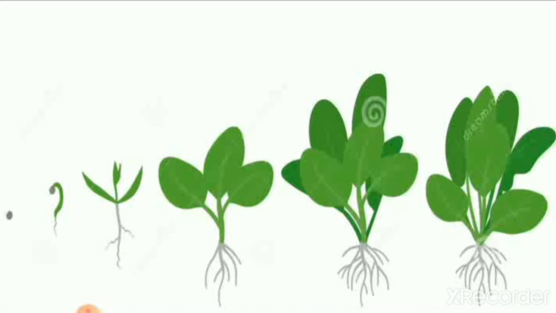You can see here the growth of spinach. It grows like cabbage because cabbage and spinach are leaves of the plant. So here you can see spinach starting to grow from seed.